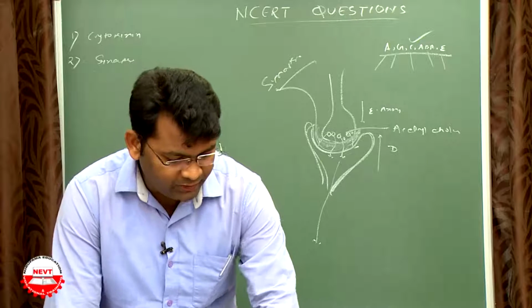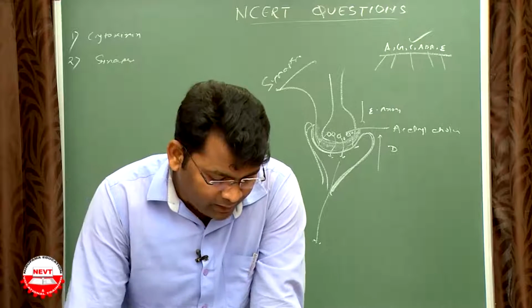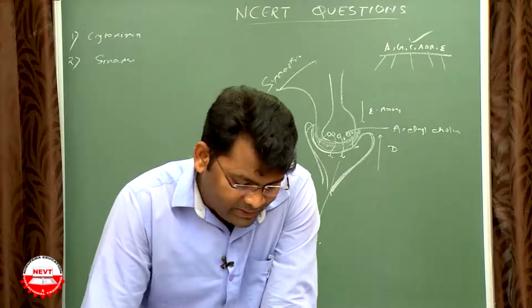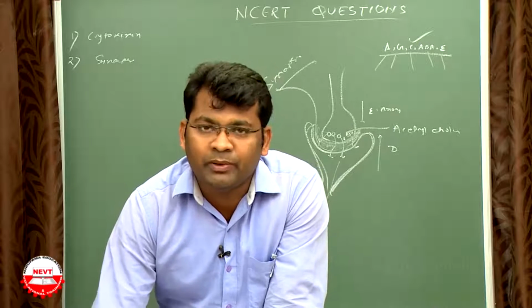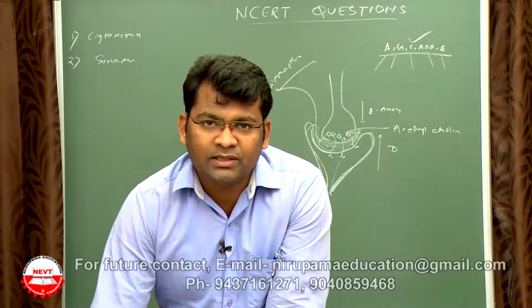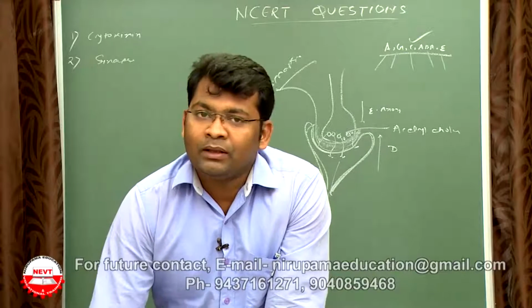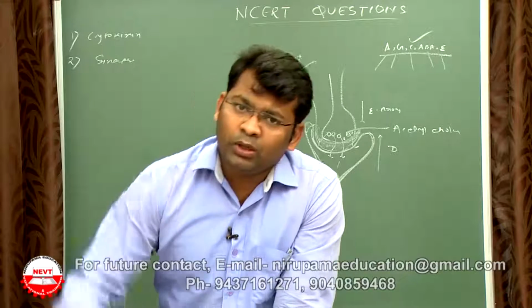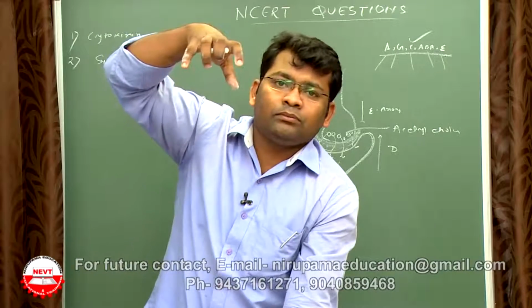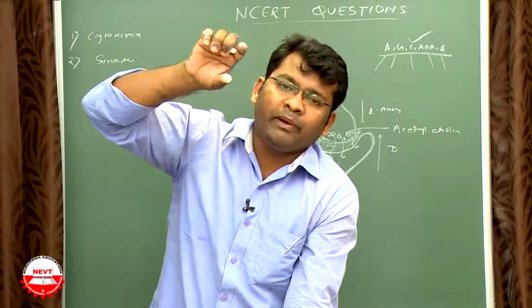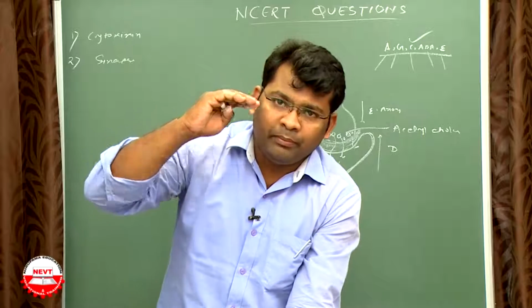Next, question number 3. The brain is responsible for thinking, regulating the heartbeat, balancing the body. Everything is being controlled by your brain. The brain has 3 parts: frontal, parietal, temporal, occipital. This is a part of the cranium, the upper brain, midbrain and hindbrain.